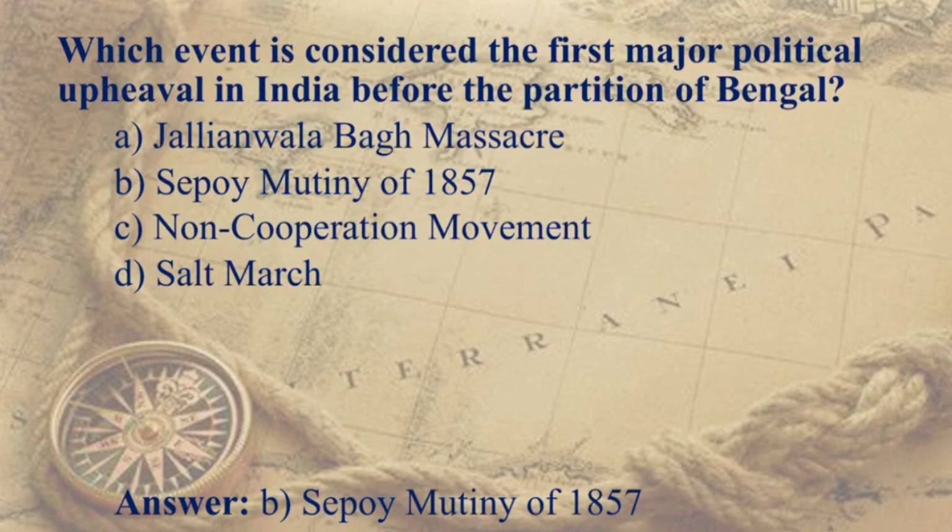Which event is considered the first major political upheaval in India before the partition of Bengal? That is Sepoy Mutiny. Upheaval means there is a turmoil, not an event time, a change in situation, a change in time. So the answer is Sepoy Mutiny, that is 1857, which some of the historians also say is the first war of independence.